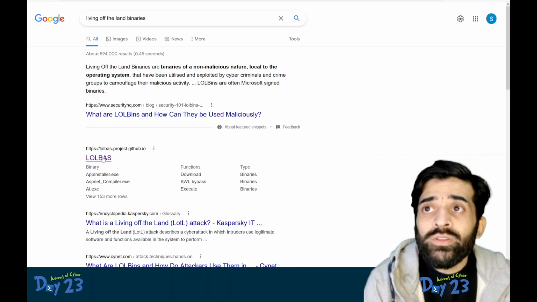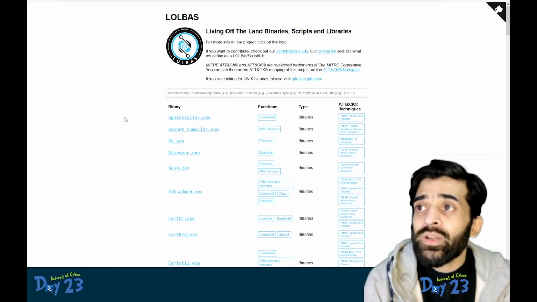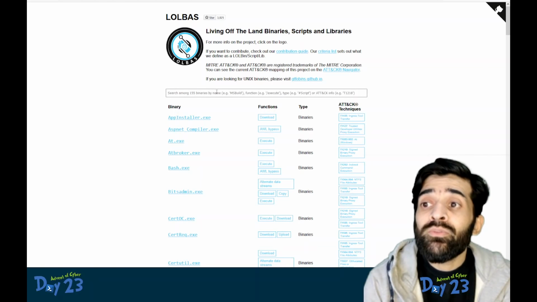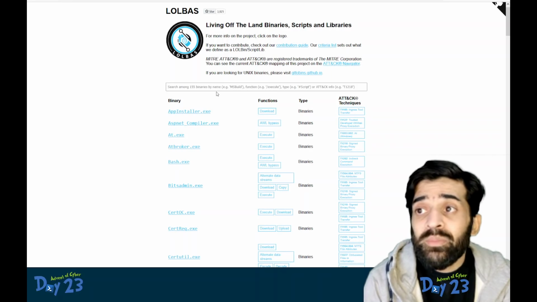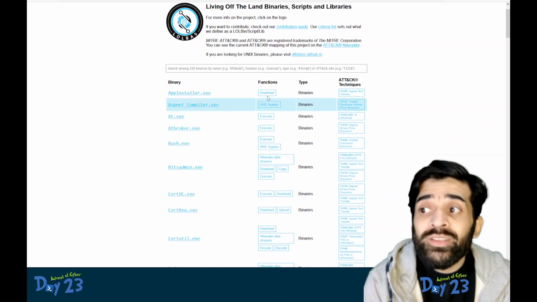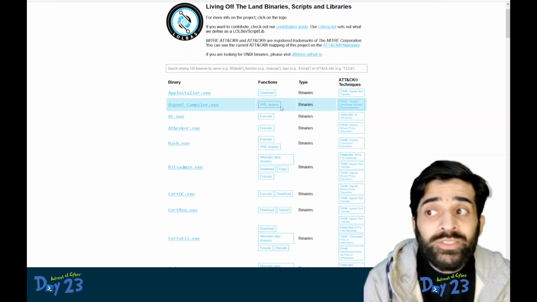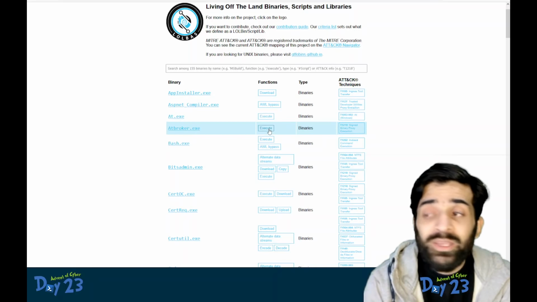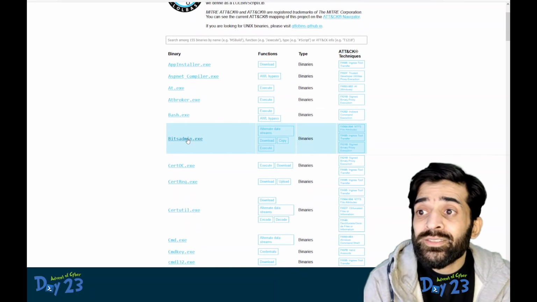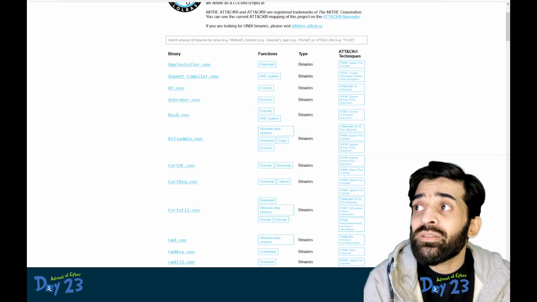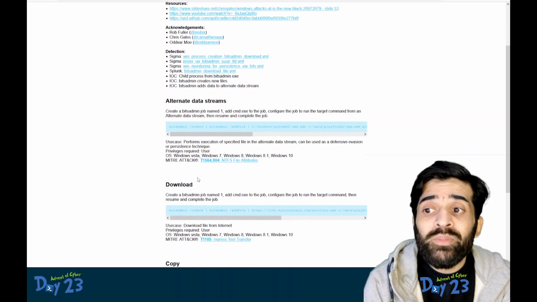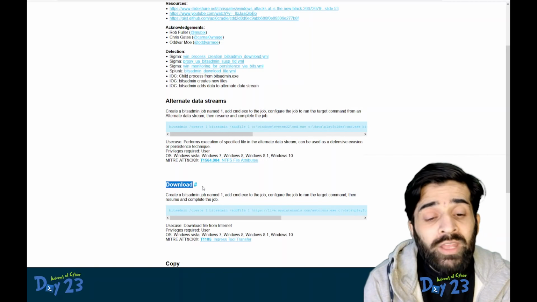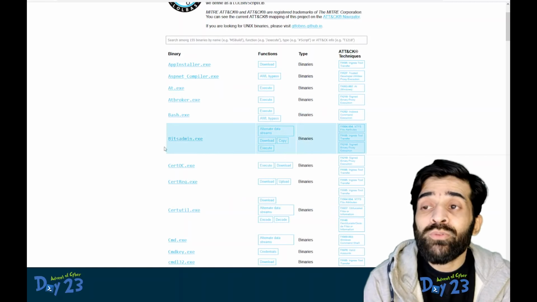If I click on this link, it tells me that there are 155 binaries which are legit, signed binaries used for legit purposes, but at the same time adversaries use these binaries, let's say, to download certain files, to bypass security controls, to execute certain applications for post exploitation. Let's look at bitsadmin. Bitsadmin is a Windows binary which is used to manage background intelligent transfer, but at the same time attackers can use this to download any malicious file. These are examples of living off the land binaries.